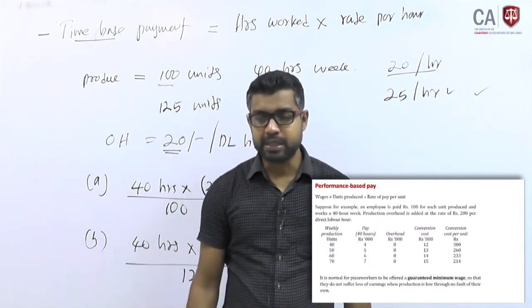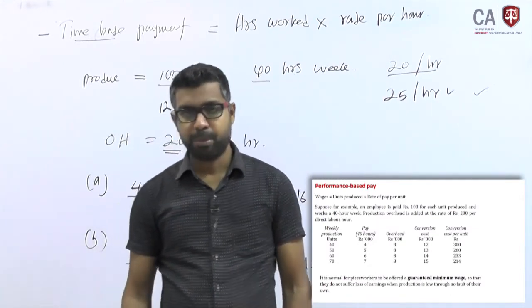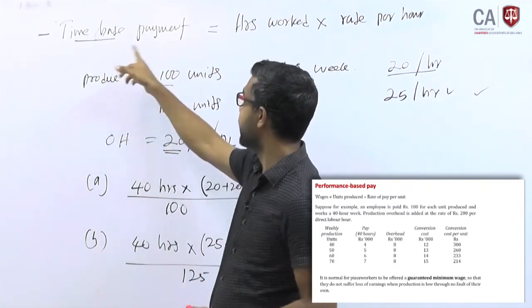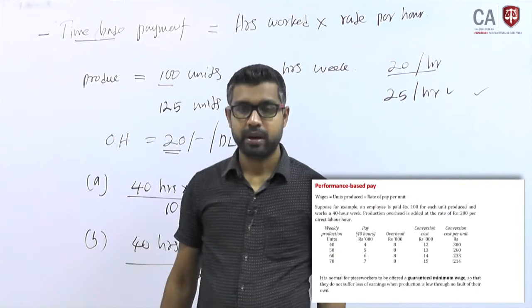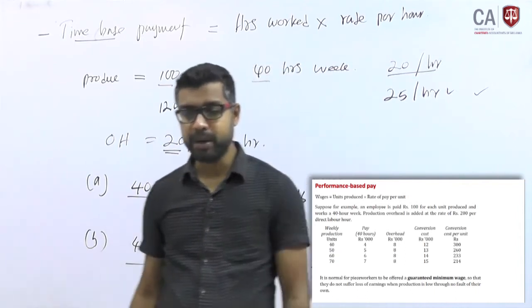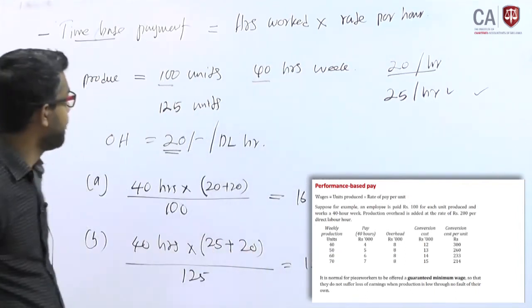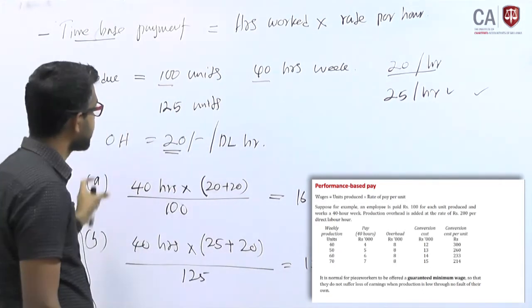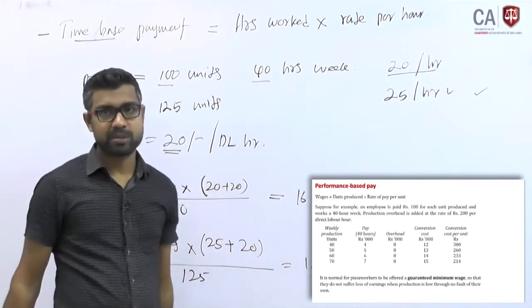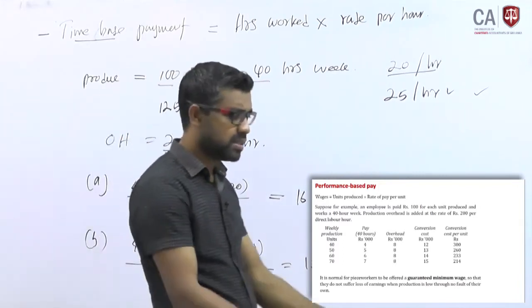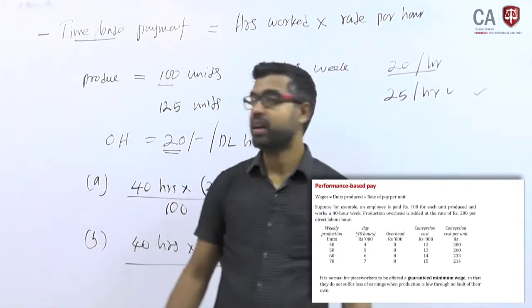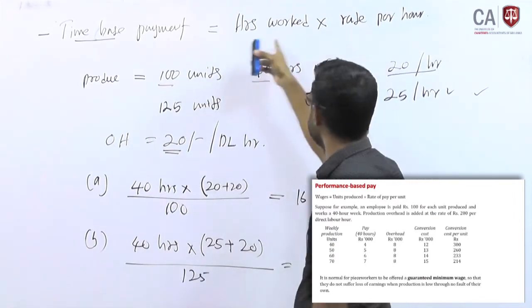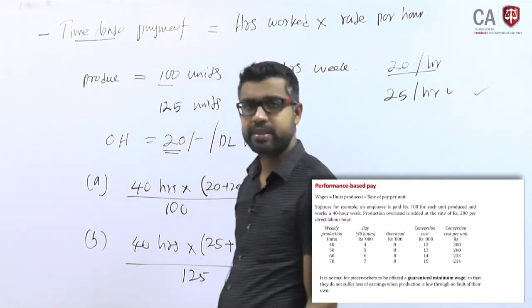Then performance based pay. Performance based payment, this is time based payment. Still we are talking about time based payment. Now if you look at performance based payment, what is the difference? Here you can't see the performance of employees. You come to work and work as you wish, and hours worked into the hourly rate, you will get the salary.